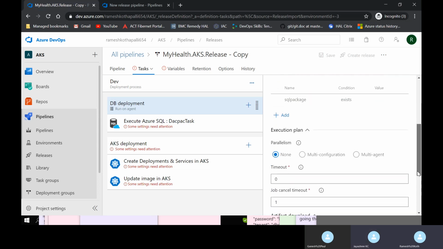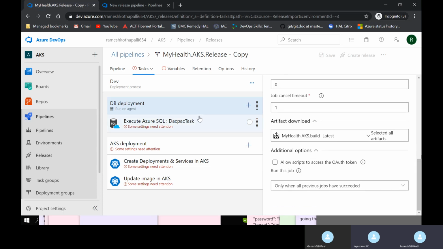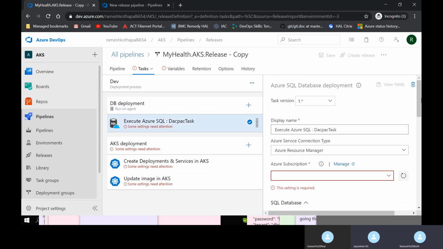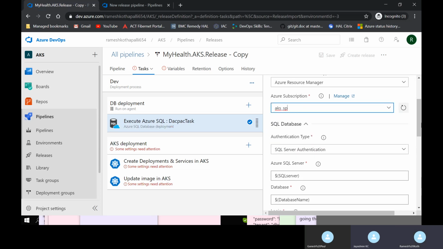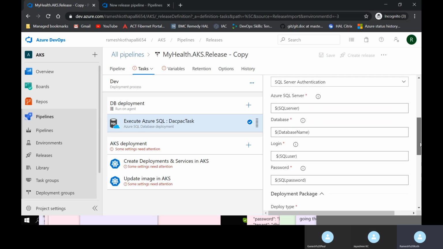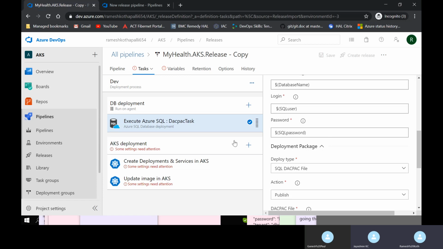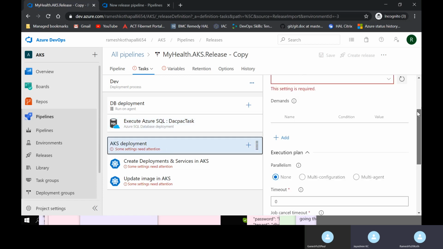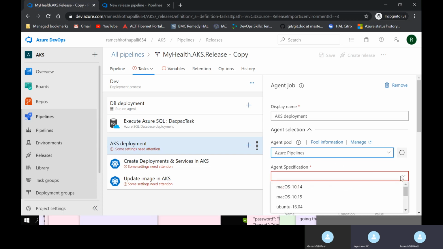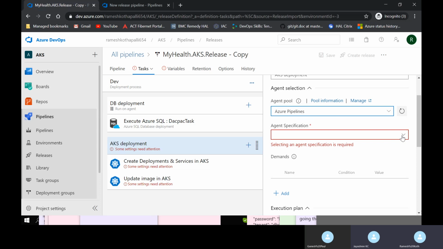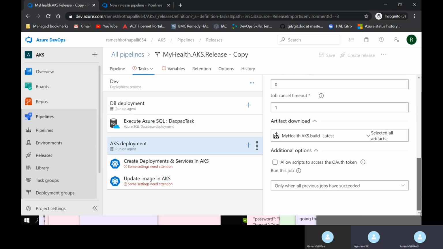Go to the execute Azure SQL DACPAC task. The next one. Yes. Here, see what was the setting? Yeah. Subscription. Okay. Give AKSSP. Fine. We will give the data using the variables. For the AKS deployment, you need to use Ubuntu 16. Go to the next task.